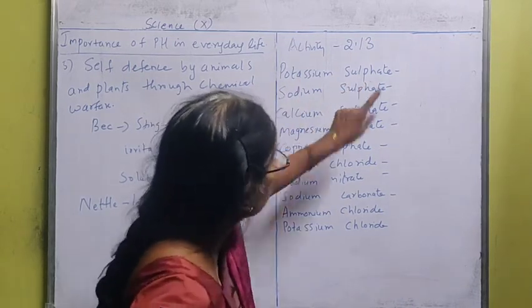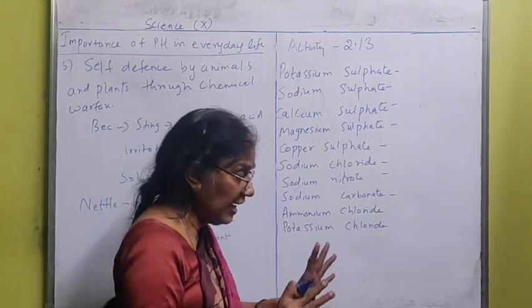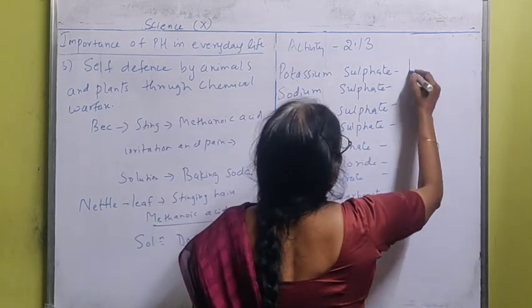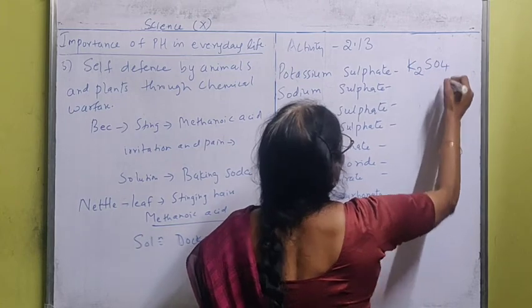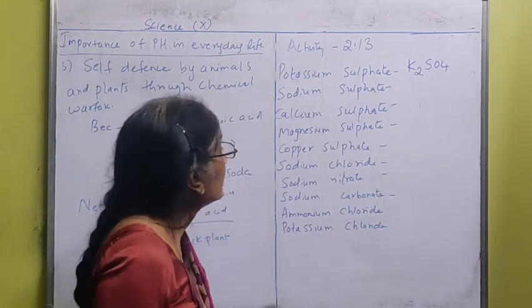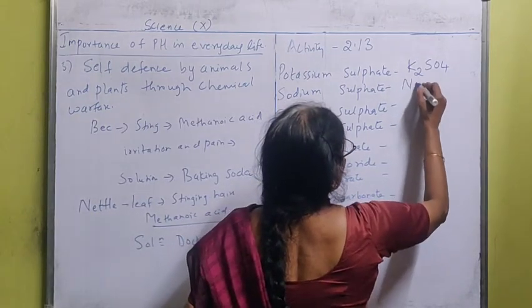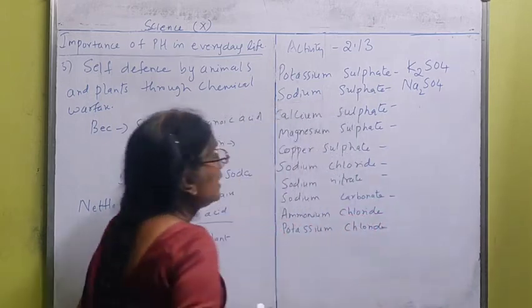So potassium sulfate, potassium is K, sulfate is SO4. So the chemical formula is K2SO4. Sodium sulfate, Na2SO4.